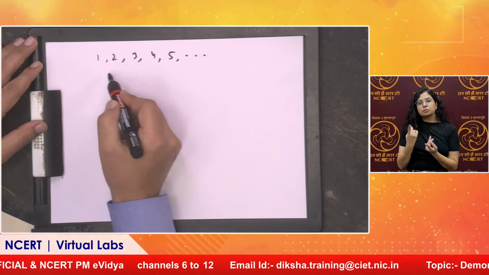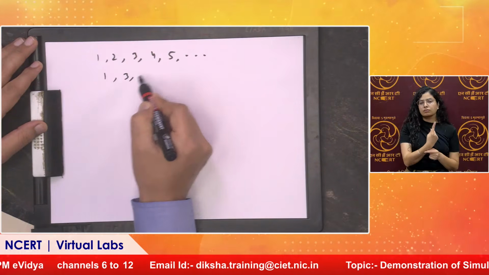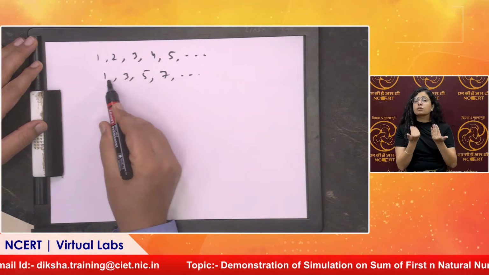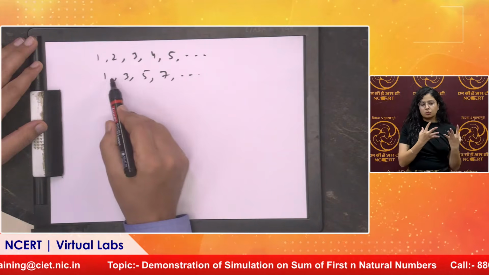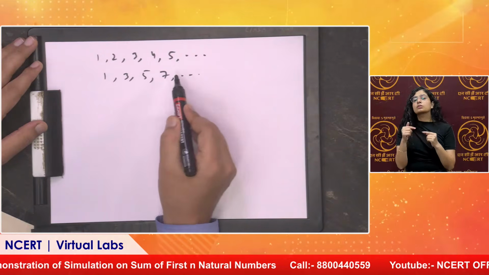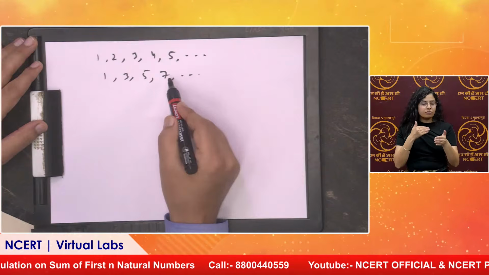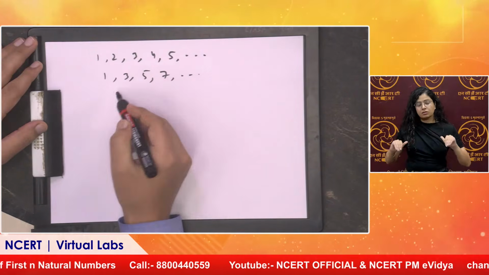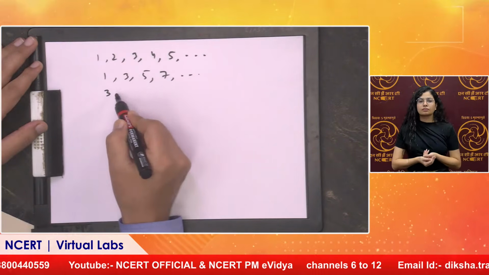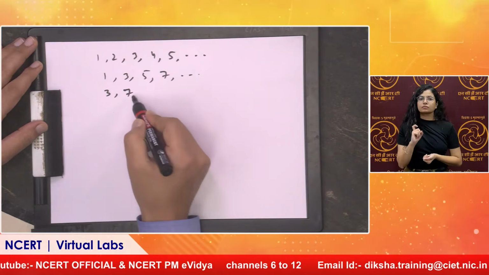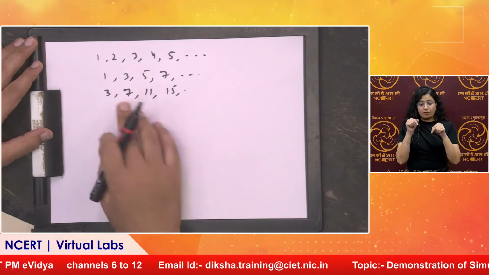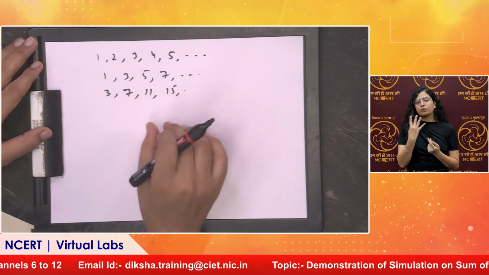Similarly, I can make another sequence, for example 1, 3, 5, 7, and so on. Here you can see the difference between any two consecutive terms is 2. 5 minus 3 is 2, 7 minus 5 is 2, next term will be 9, and 9 minus 7 will be 2. Suppose I take one more, for example 3, 7, 11, 15, and so on. Here we can see the difference is 4 between any two consecutive terms.